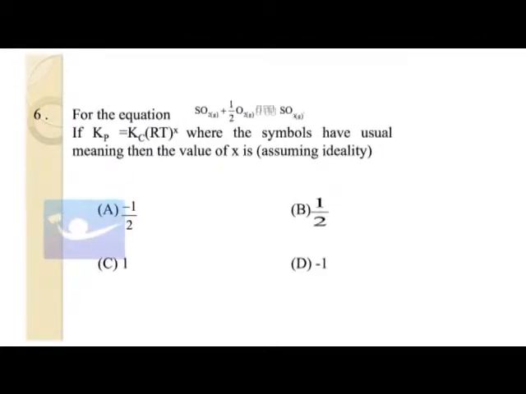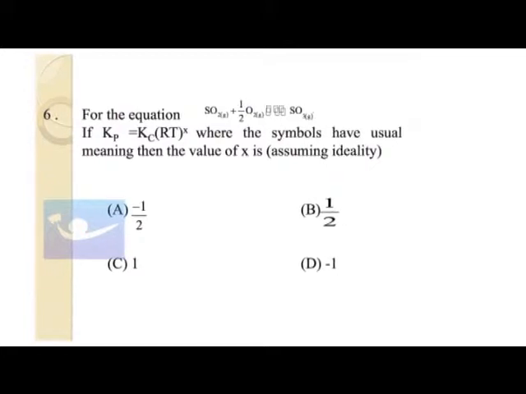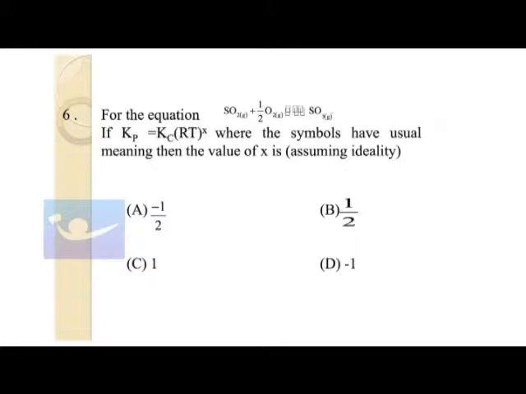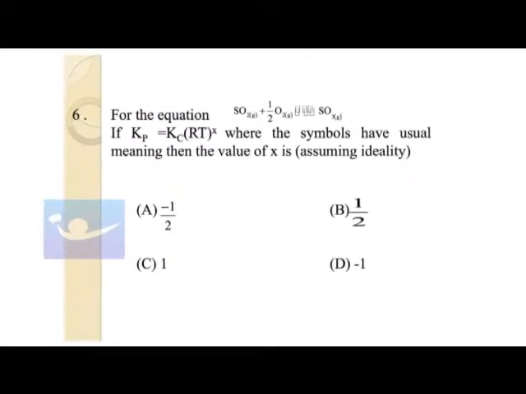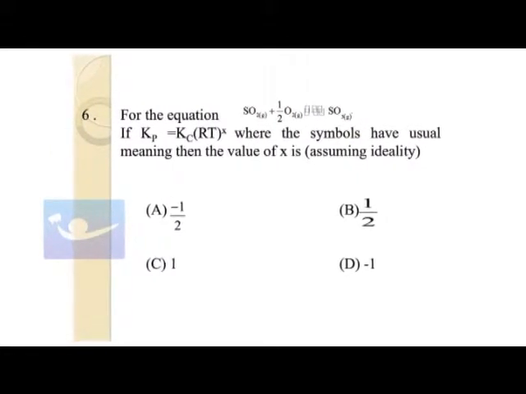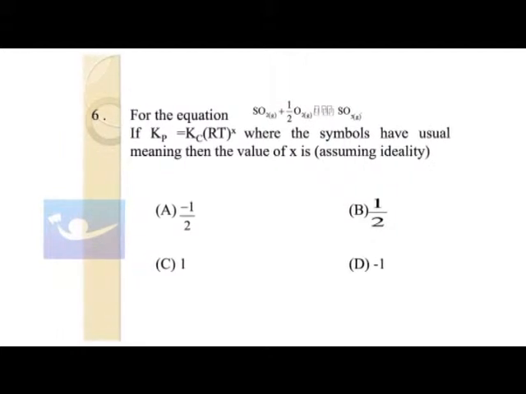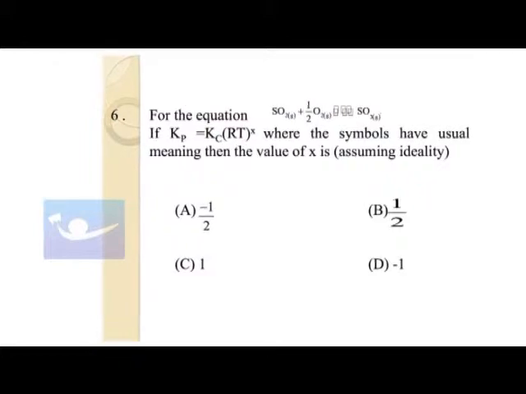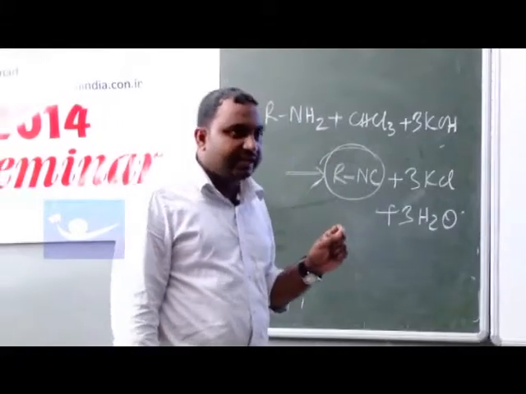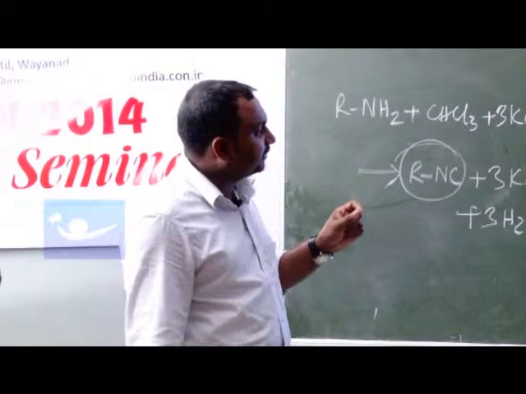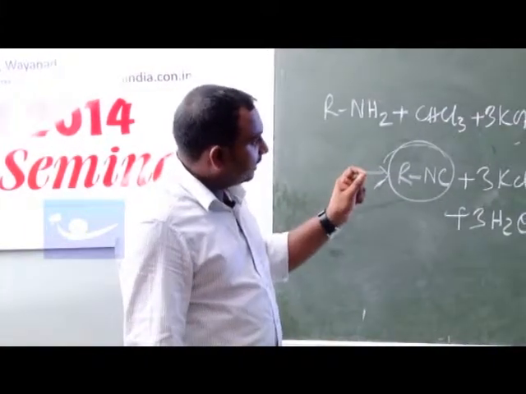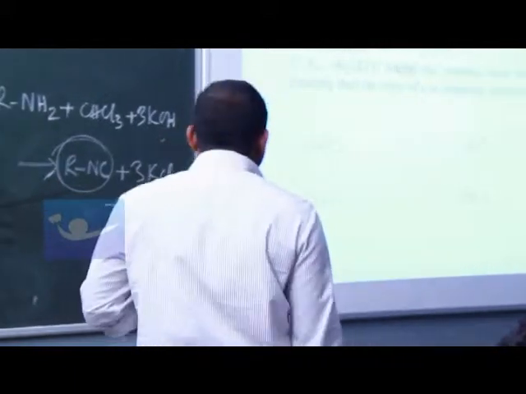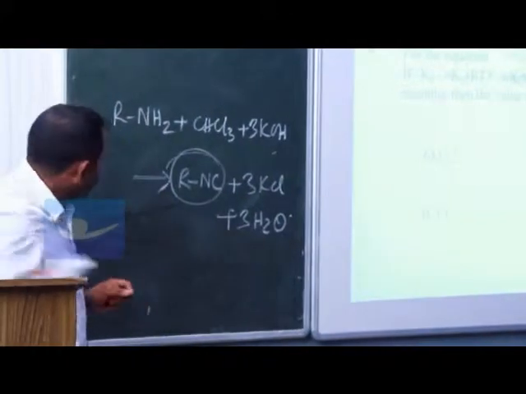For the equation SO2 plus half O2 gives SO3, if Kp is equal to Kc into RT raised to X, where the symbols have usual meaning, Kp means equilibrium constant in terms of partial pressure, Kc means equilibrium constant in terms of molar concentration, R is the universal gas constant, T is the absolute temperature, then the value of X is, assuming ideality.